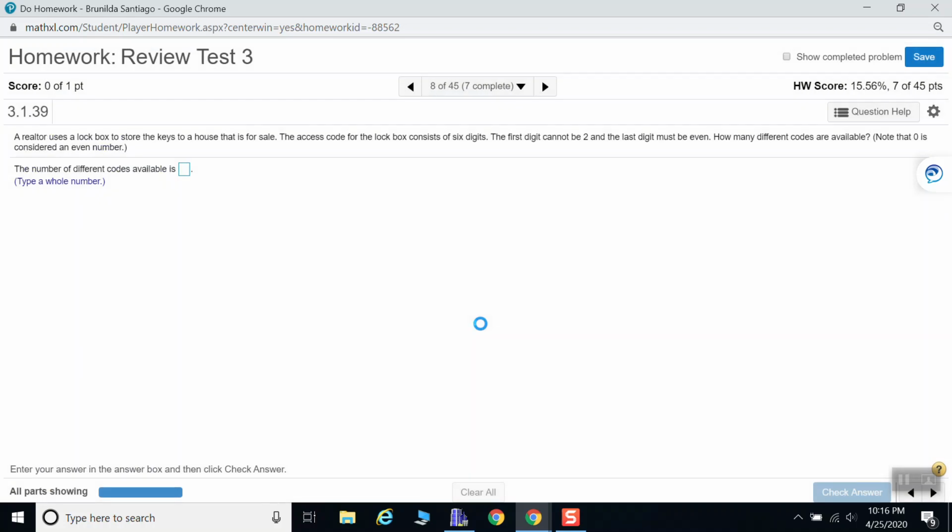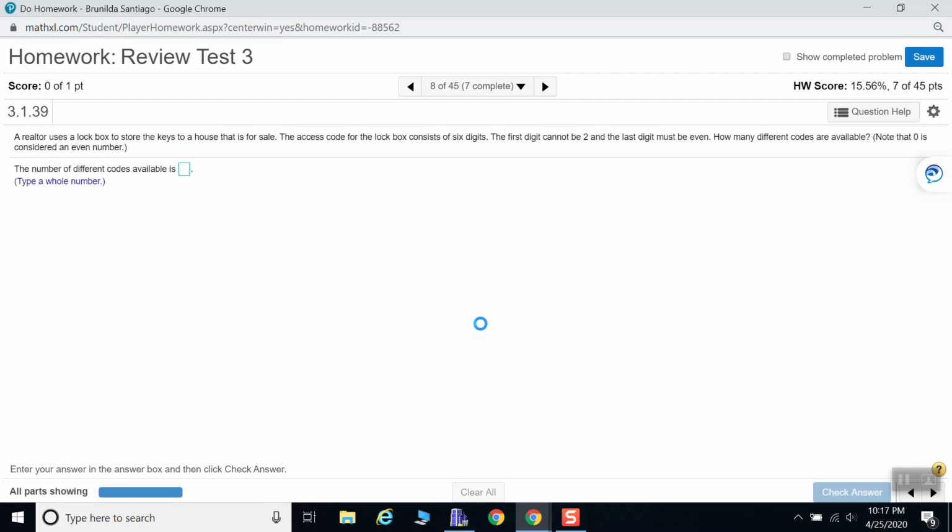A realtor uses a lockbox to store the keys to a house that is for sale. The access code for the lockbox consists of 6 digits. The first digit cannot be 2, and the last digit must be even. How many different codes are available?